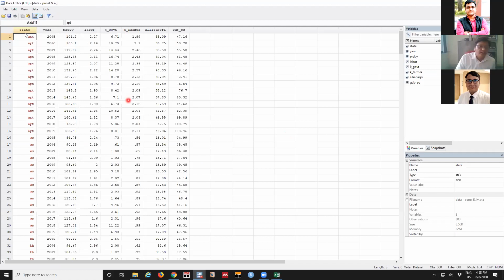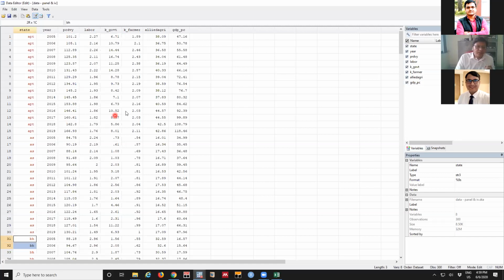Okay. In the PPT I already showed how the data has to be arranged. The first column has the state, the second is year. Means for each state, the years have to be completed in ascending order. Then we can go for the next state. Say first we covered Andhra from 2005 to 2019. Then you go for the next state. AS is for Assam, BH is for Bihar. It keeps going. It has 20 major states. The variables you can see here: productivity, labor, government, all the information is available here.